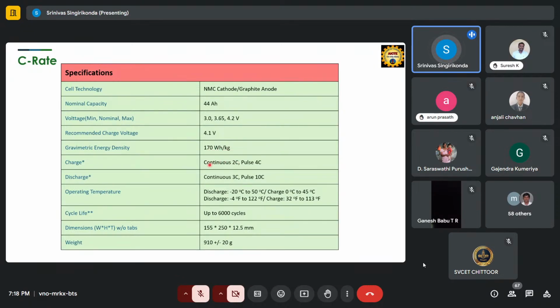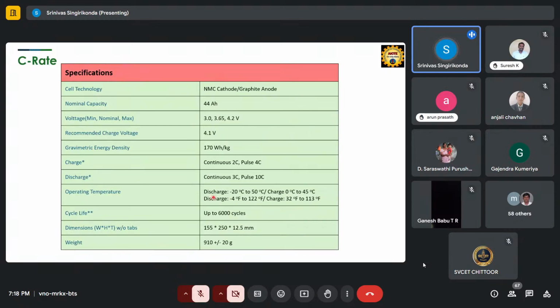And for charging, they can use continuous 2C charge. Suppose it is a 44 ampere hour cell, so you can use 88 amperes of current supply to charge this battery. For the best performance, if it's a pulse charge, meaning continuous charging and discharging, you can use up to 44 times 4. During discharging, you can discharge up to 3 times. If you discharge more than that, the battery is going to die very fast. If it is a pulse, then you can discharge 10 times of this. That means 440 amperes it is capable of discharging.